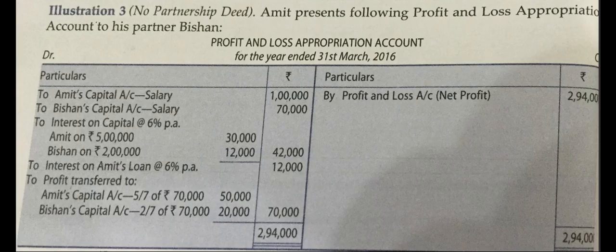Okay, let's see the question. So they say the profit transfer to Amit's capital account is 5/7 of 70,000. 70,000 is the net profit left, and they have decided to share the profits in the ratio of 5:2. That's how Amit prepared the appropriation account.